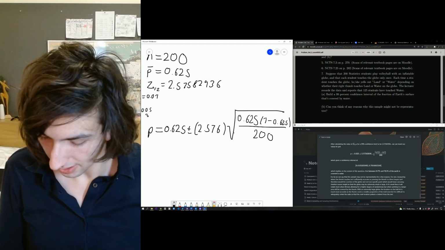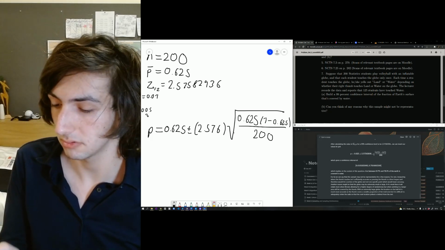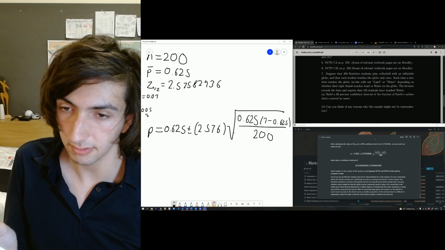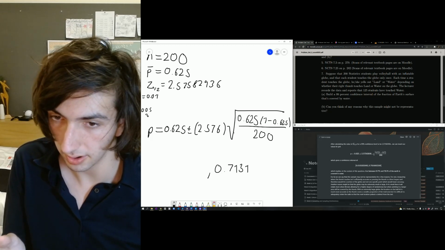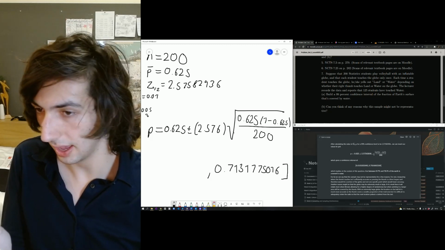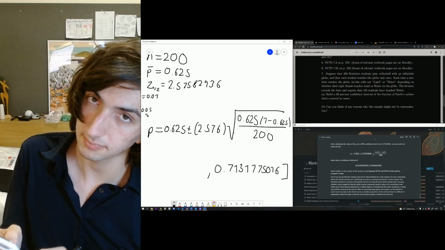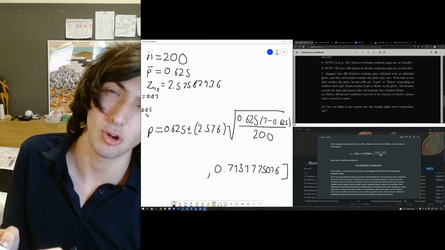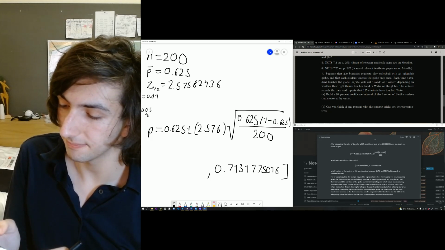Hopefully. Yeah, we're seeing a confidence interval of... So that's the high end. So I'm just going to write the high end one in. So we've got 0.7131775016. And for the lower one, allow me to just swap back on my calculator. Come on, come on. There we go.